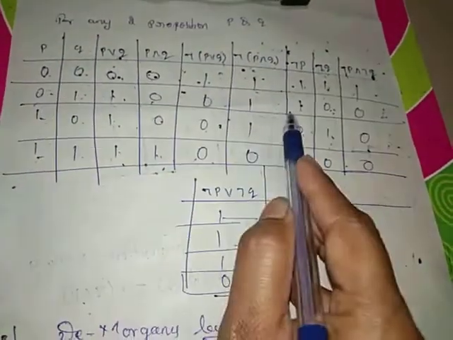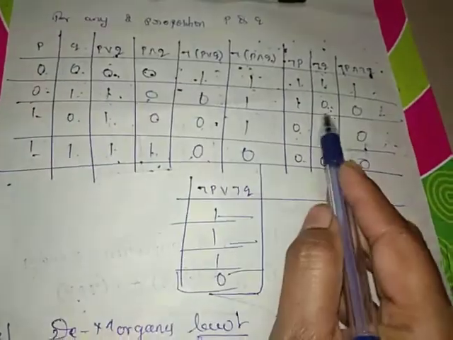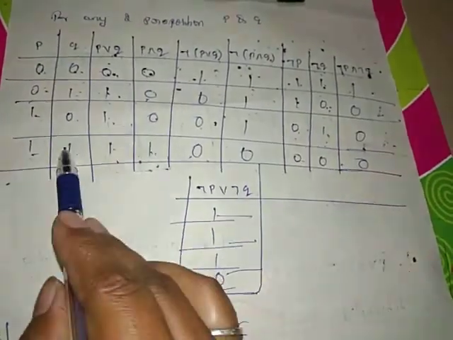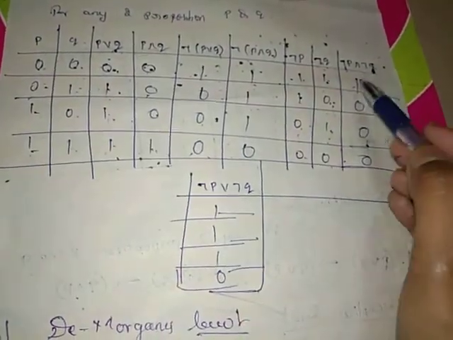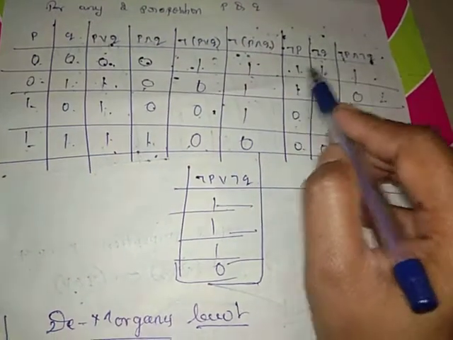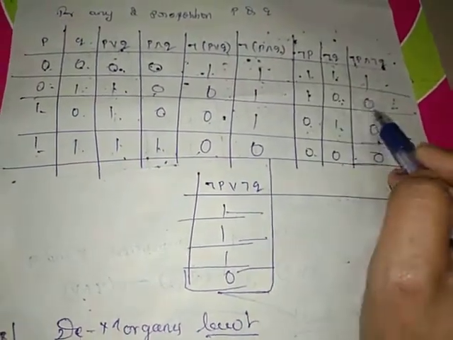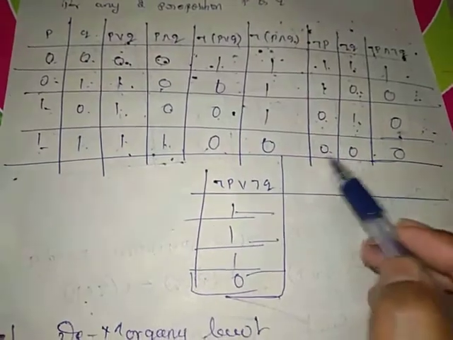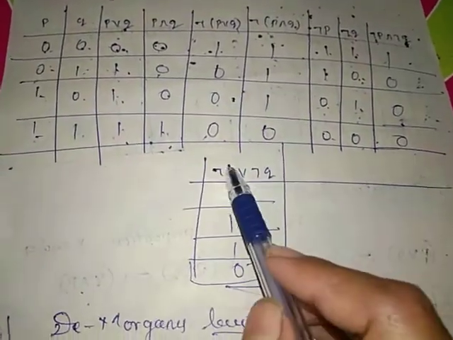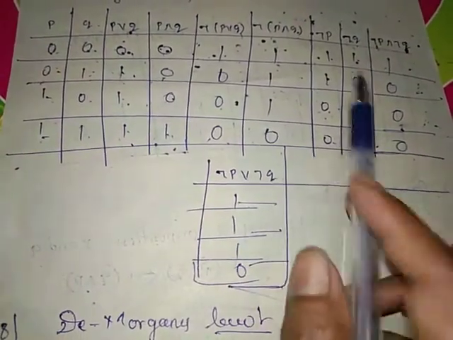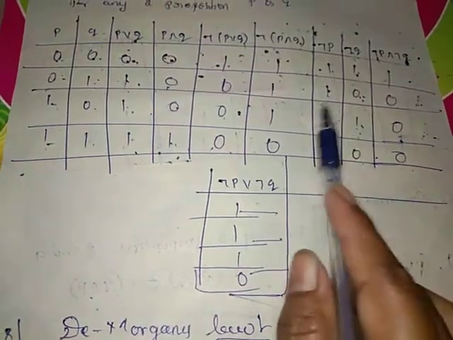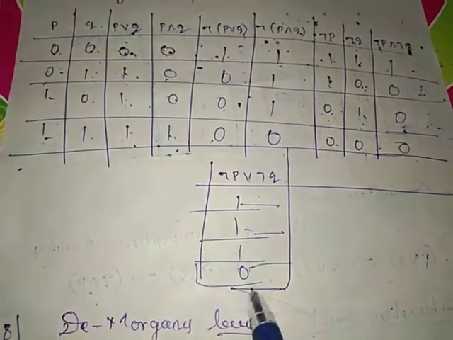Next negation of P, negation of 0, negation of 0, negation of 1, negation of 1. Negation of Q, negation of 0, negation of 1, negation of 0, negation of 1. So next negation of P and negation of Q, 1 and 1, 1, 1 and 0, 0, 0 and 1, 0, 0 and 0, 0. Next we considered negation of P or negation of Q, 1 or 1, 1, 1 or 0, 1, 0 or 1, 1, 0 or 0, 0.